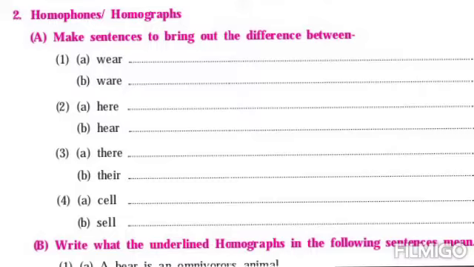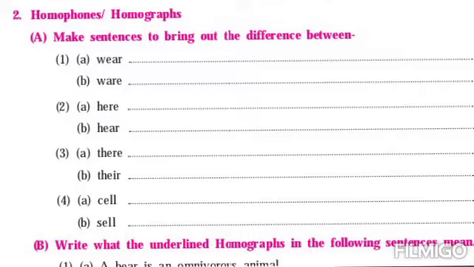First pair, we are asked to find out the difference. First pair is wear, ware. So first wear, W-E-A-R, is to put on, means कपड़े पहनना या कुछ पहनने के बारे में. Second is ware, meaning goods or clothes. So we use the word warehouse.